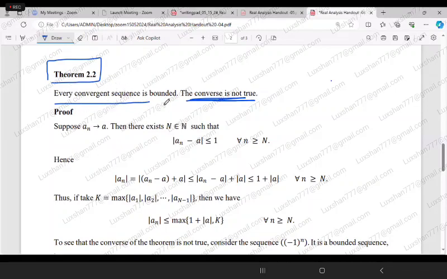Bounded means bounded above and bounded below. But the converse is not true. That means that if a sequence is bounded, it need not be convergent. To show this, it is enough to give a counterexample. But the first part of this theorem you have to prove. That means that every convergent sequence is bounded. But this is the counterexample.